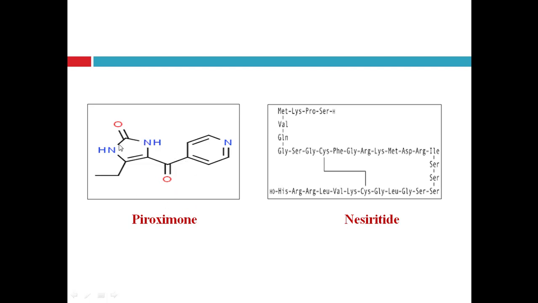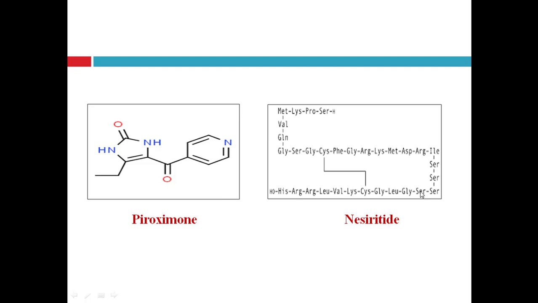It contains an imidazolinone ring, an imidazoline ring containing one carbonyl group, and one pyridine ring. The substituted imidazoline ring and the pyridine ring are attached through a carbonyl group.